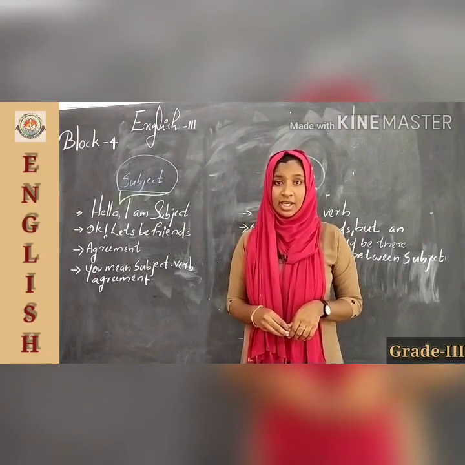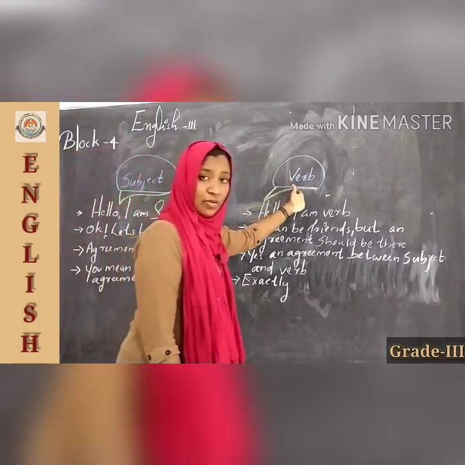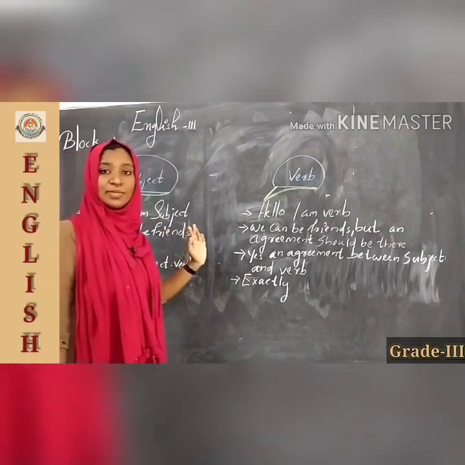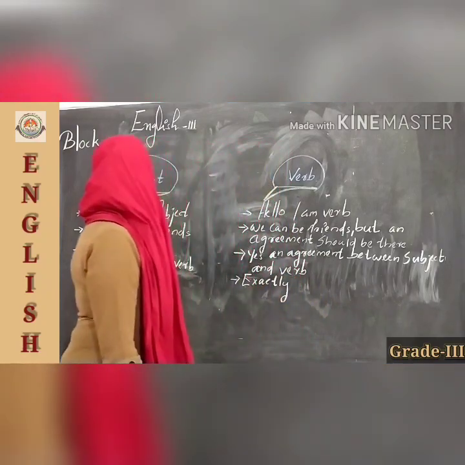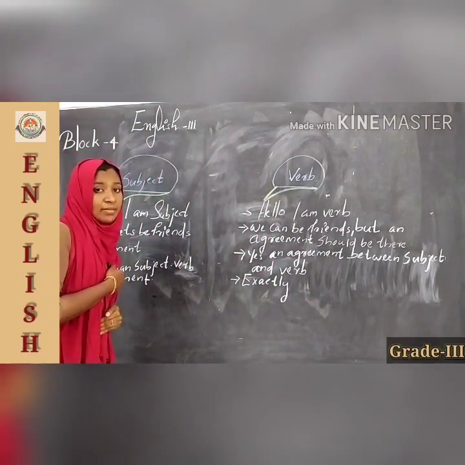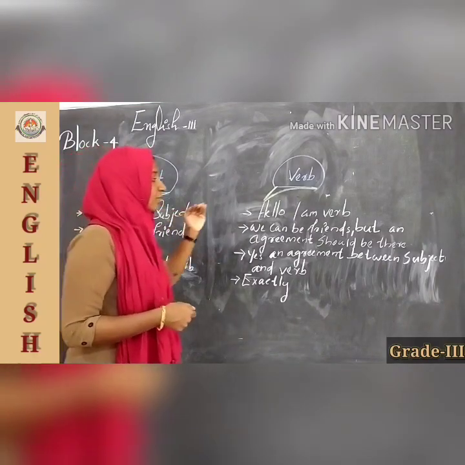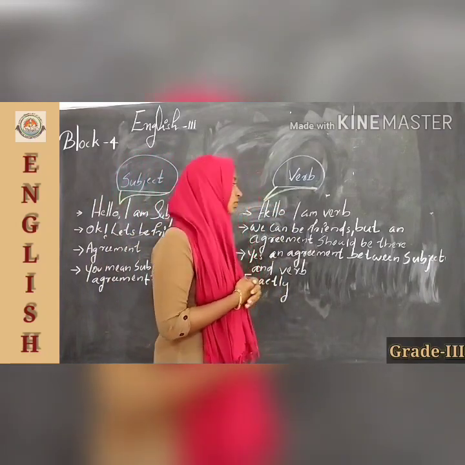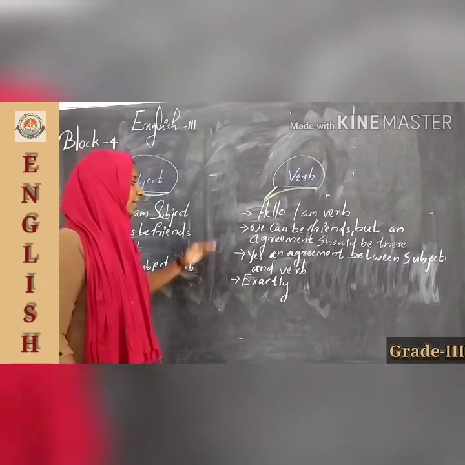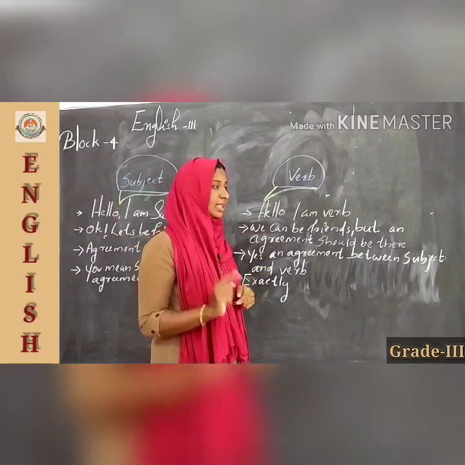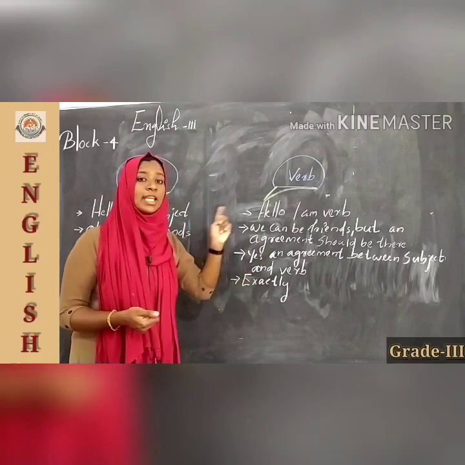Are you ready? Okay, then look at the board. Yes, here you can see subject and verb. And this is a conversation between a subject and a verb. Okay, shall we start? First, subject: "Hello, I am subject." Here the subject is introducing himself. At that time verb replied, "I am verb." Then again subject: "Okay, let's be friends." At that time verb replied, "We can be friends, but an agreement should be there." Yes, he agrees with the friendship, but he needs an agreement.